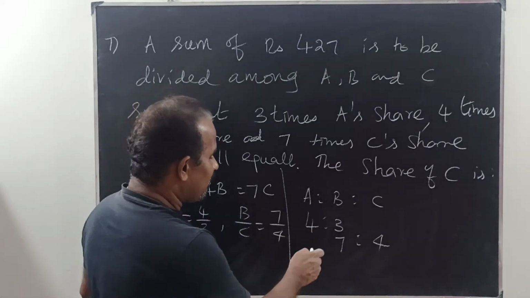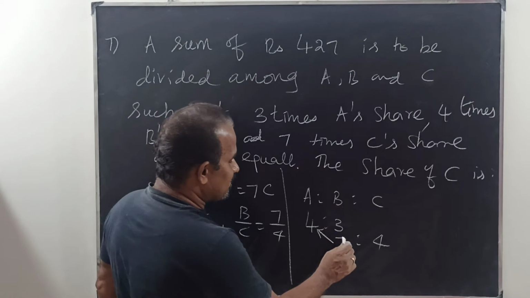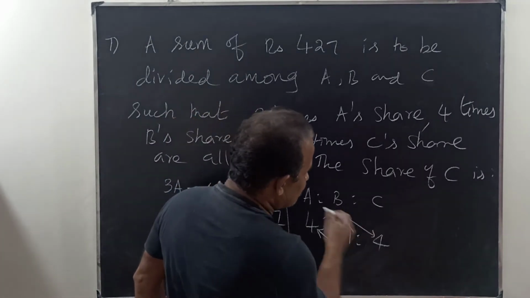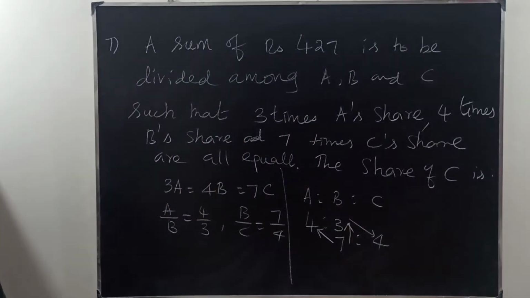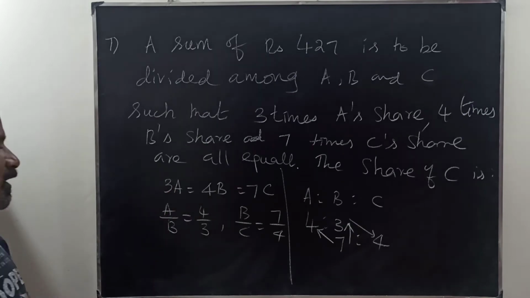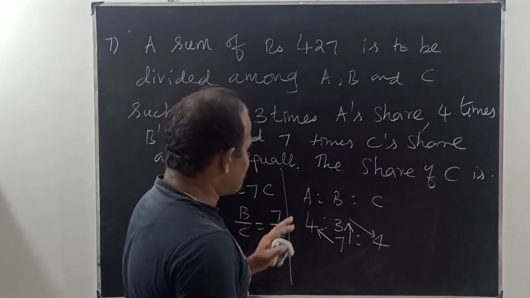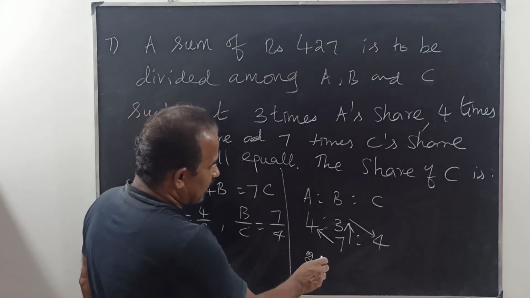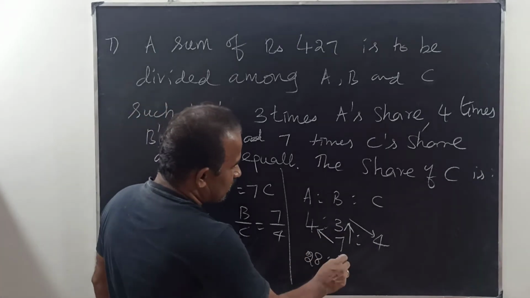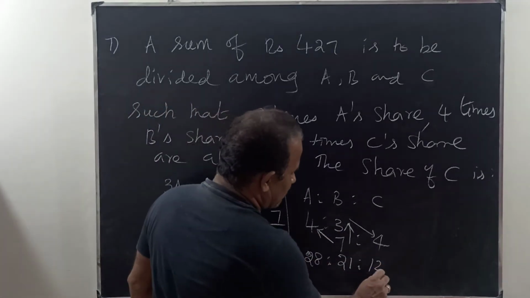It is very simple. You have to multiply this and that, multiply this and that. You will be getting A is to B is to C. Very simple concept. So 4 7s are 28 is to 21 is to 12.